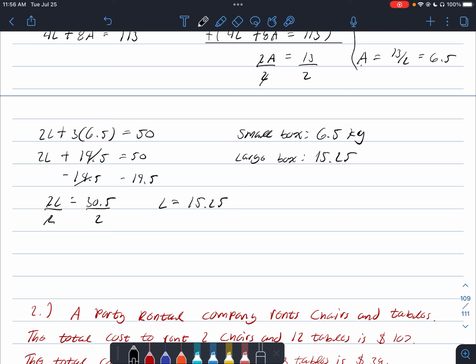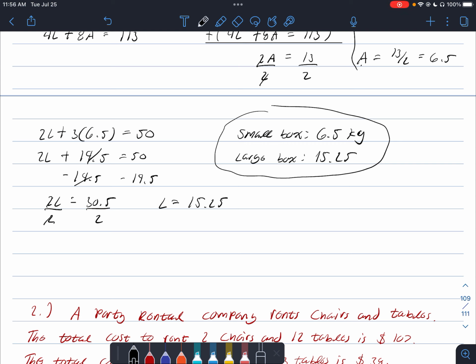Now, one thing to remember when doing any of these word problems, this is always true, okay? The thing you want to ask yourself is, does your answer make sense? You would be amazed at the number of times I get back on a test where I include a word problem like this, or I see someone trying to work through a word problem, and they come up with something where the small box will weigh more than the large box, and that doesn't make any sense, right? The small box should weigh less than the large box.